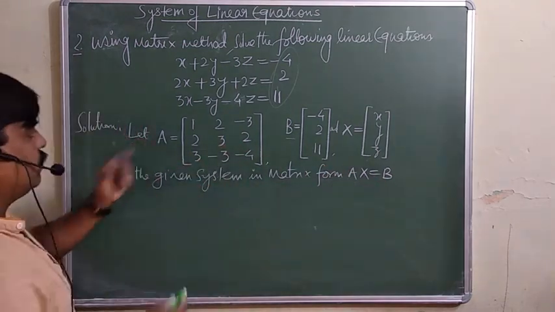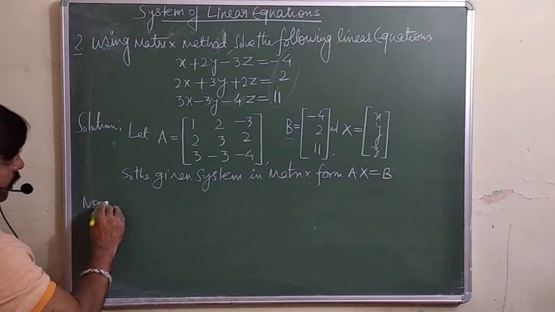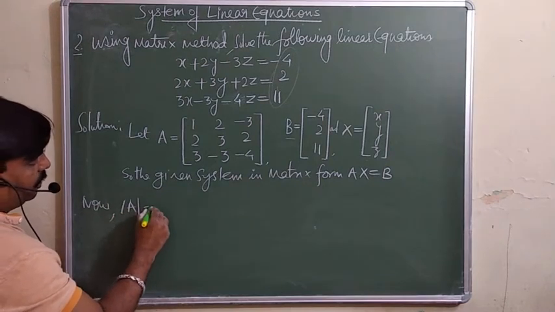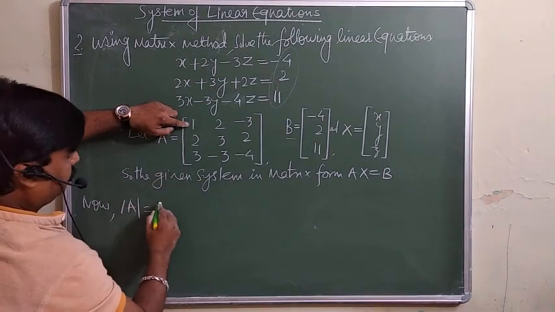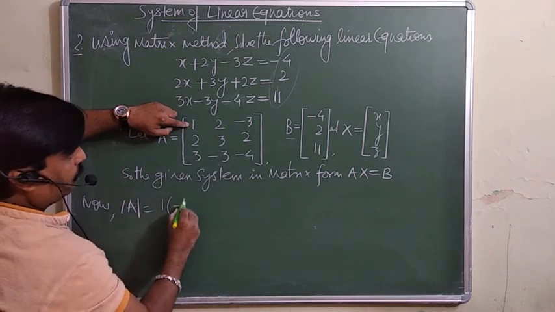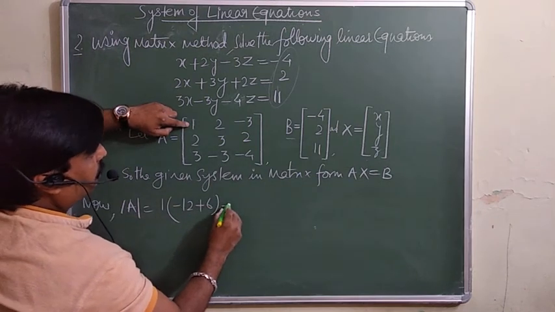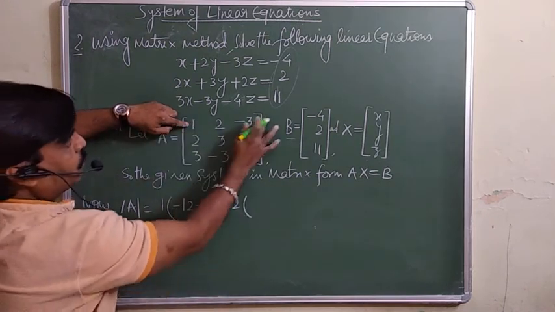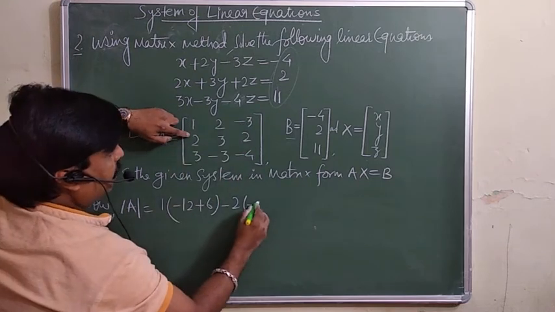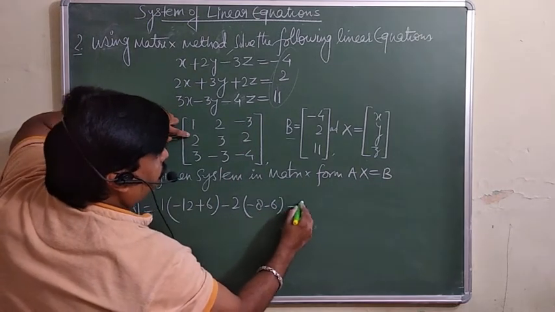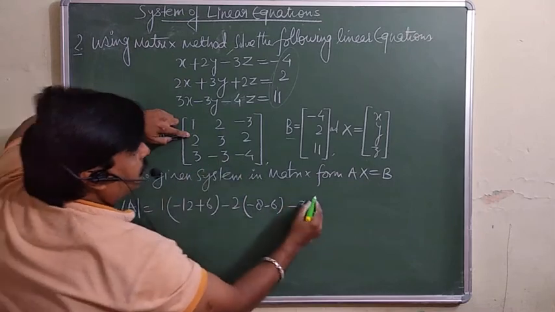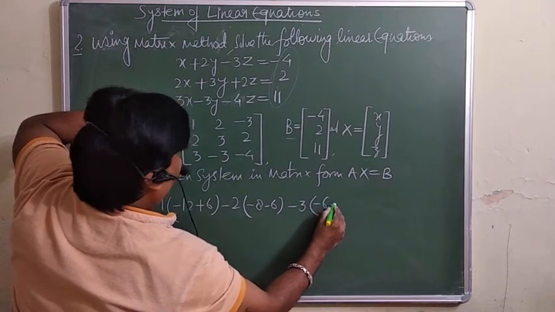Now you have to find out the determinant of A. Just take the determinant of A. So I am doing it directly: minus 12 plus 6, minus 2, first row and second column, this is minus 8 minus 6, minus 3, this is minus 6 minus 9.